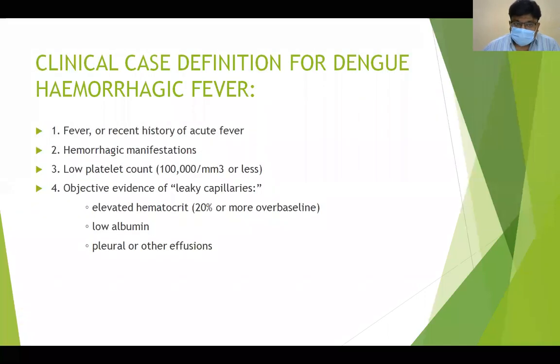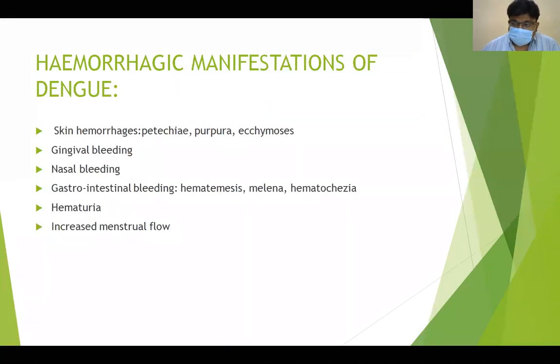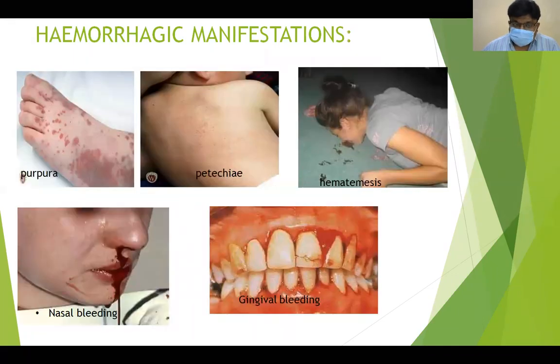Dengue hemorrhagic fever will present as fever with hemorrhagic manifestations, thrombocytopenia, and evidence of plasma leakage in the form of raised hematocrit and low albumin. So whenever you find raised HCT, low albumin and effusions, you can easily tell that it's a severe dengue with plasma leakage. The hemorrhagic manifestations will be skin hemorrhages like petechiae, purpura, gingival bleeding, nasal bleeds, gastrointestinal bleeds like hematemesis, melena, hematochezia, hematuria, and increased menstrual flow.